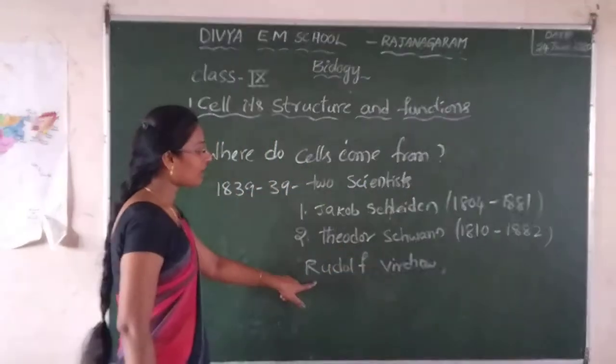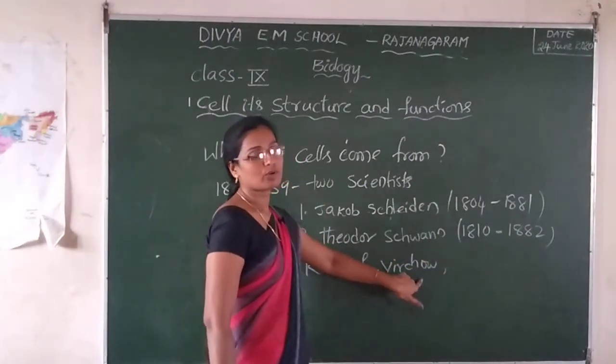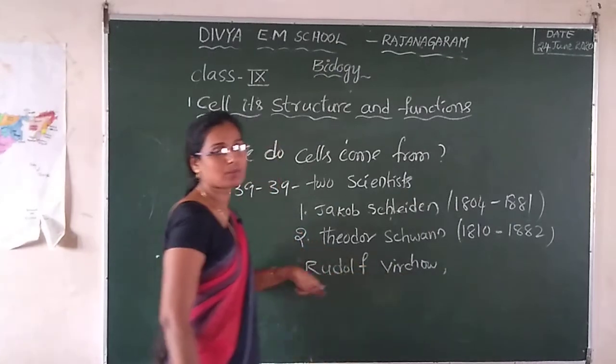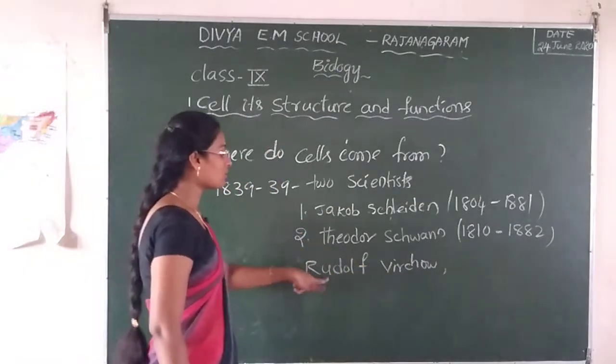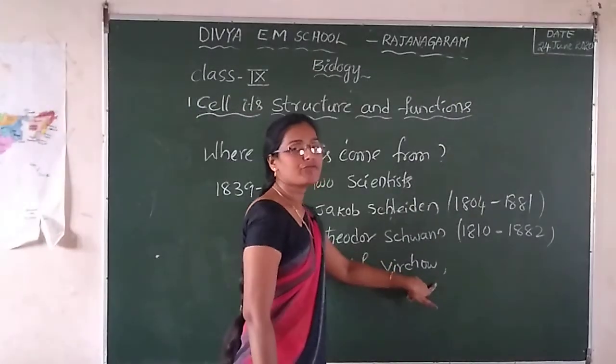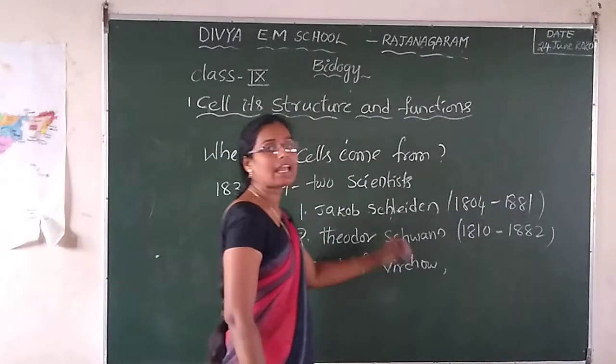Next, Rudolf Virchow. He also explained the cell theory, but what he told is, every new cell comes from pre-existing cells.